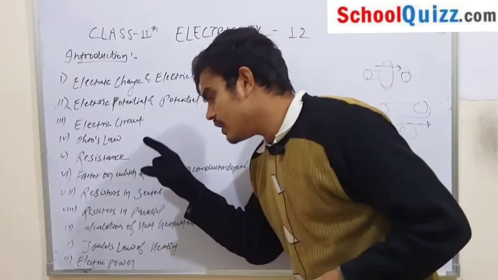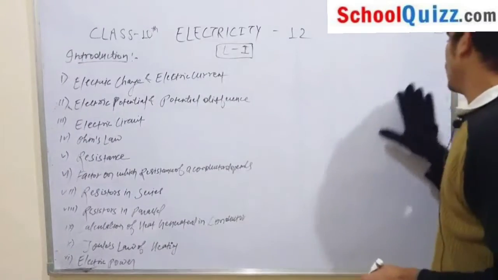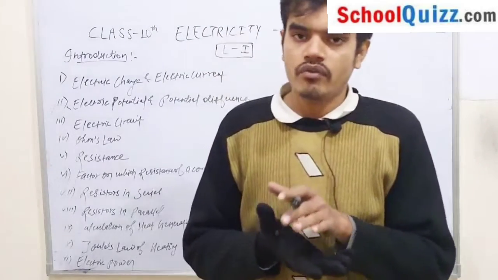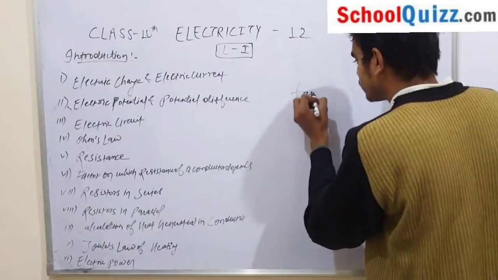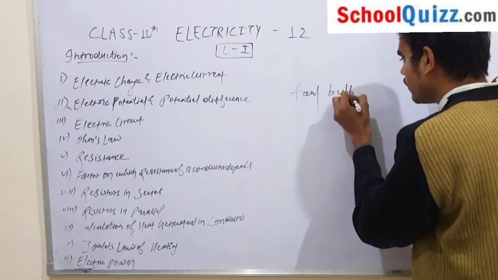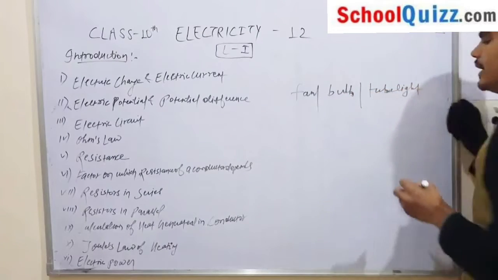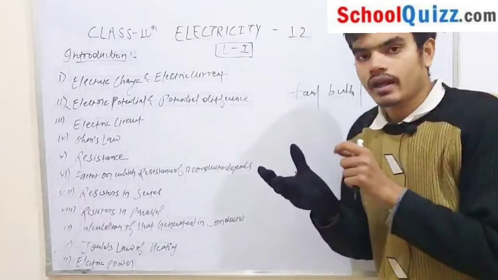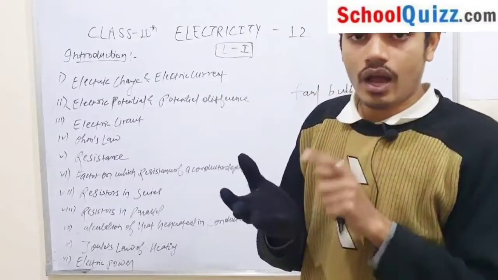Our next topic is resistors in series and resistors in parallel. We know that in our house there are various types of appliances. Appliances means in our house we have a fan, we have a bulb, we have a tube light, and many other appliances. These appliances are connected in a circuit in our house.